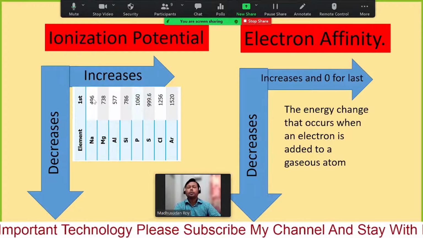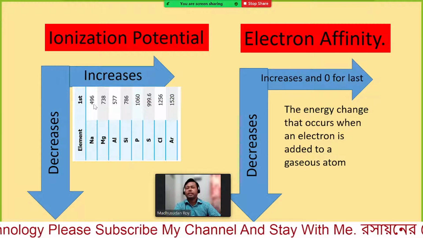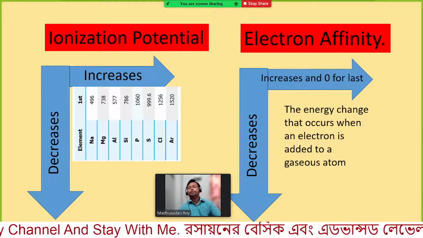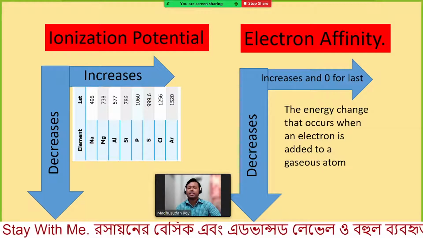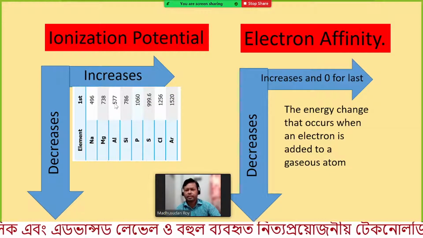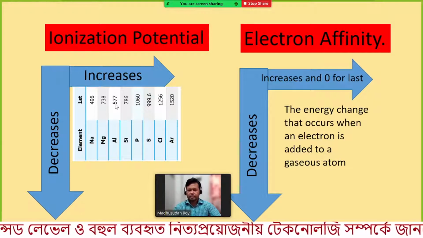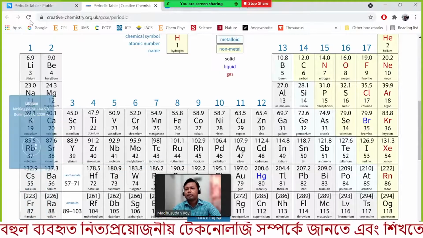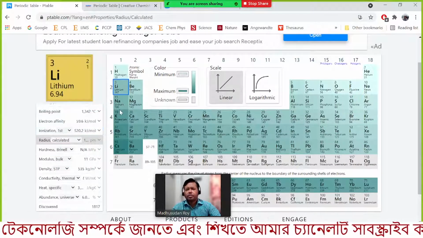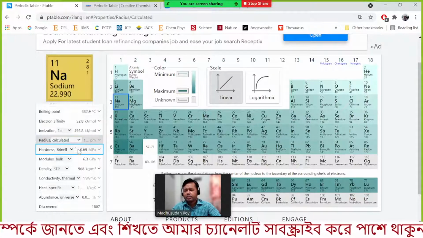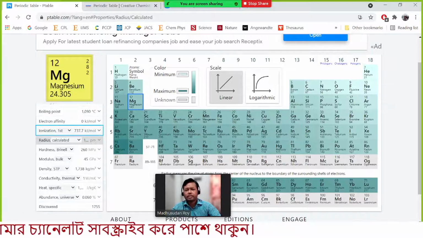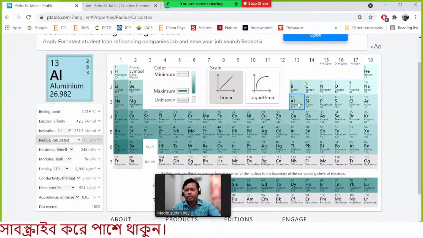For sodium, if you want to remove one electron, it needs around 496 kilojoule energy. For magnesium, 737. Aluminium, oh, I think this is a little bit wrong, or maybe I can check with another periodic table. Okay, for sodium ionization 496, magnesium 737, and then aluminium. Oh, okay.